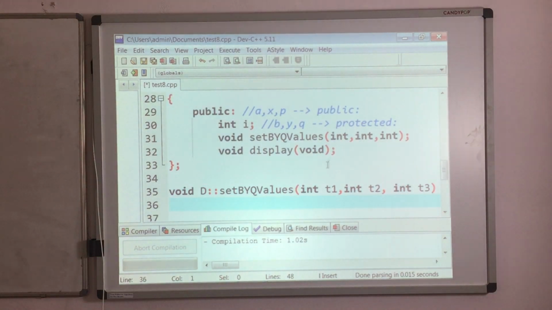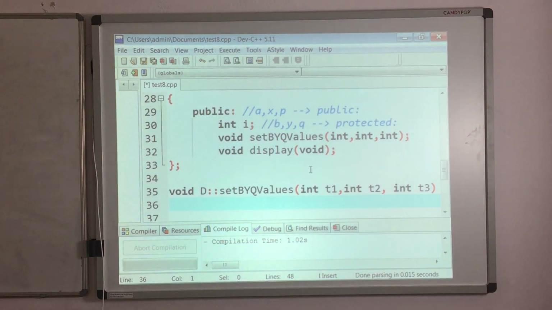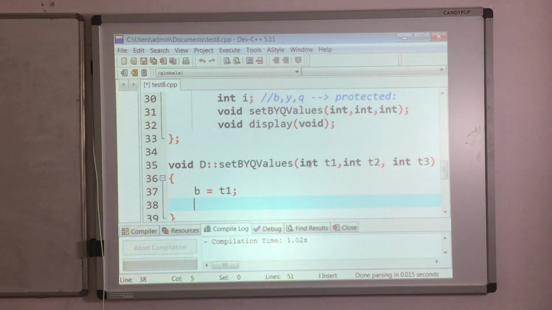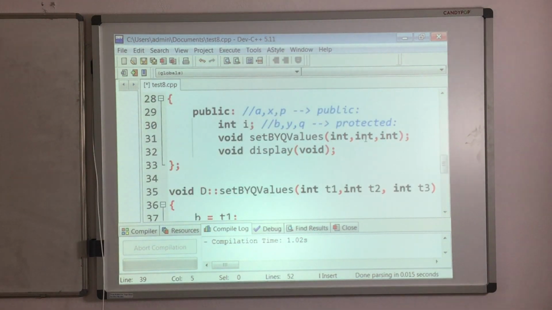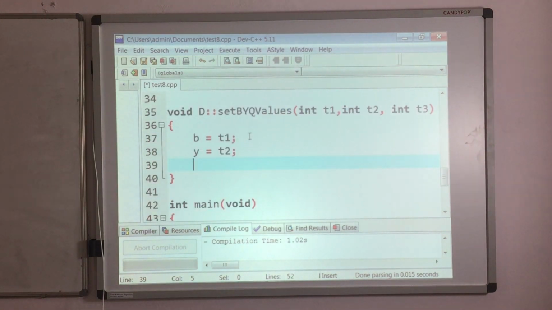Go to the end, and here what we have to do? Inside it, make b as t1, then make y as t2, then make z as t3. Sorry, not z. After y, what we have? After y, we have this q. Make q as t3.